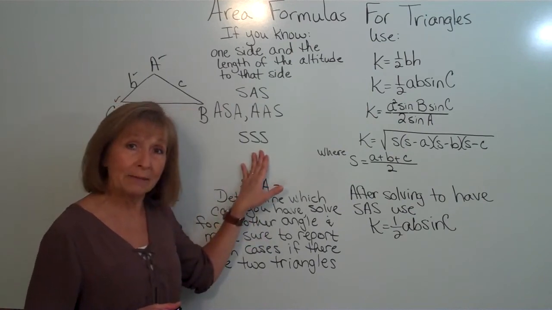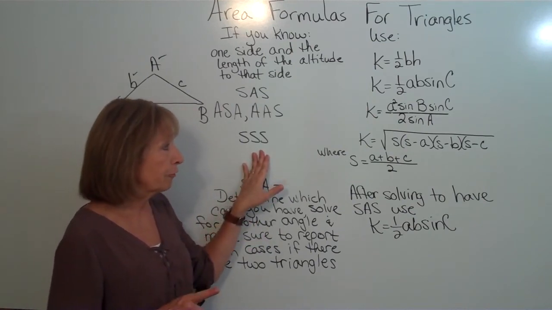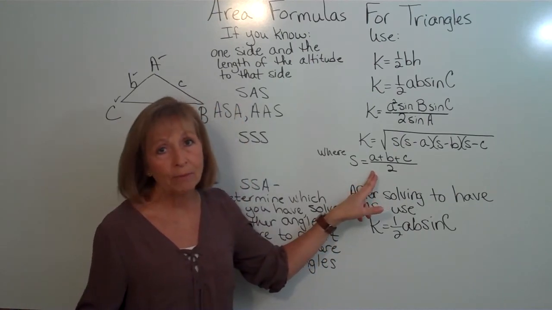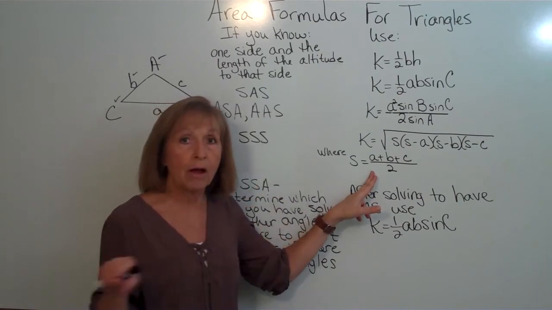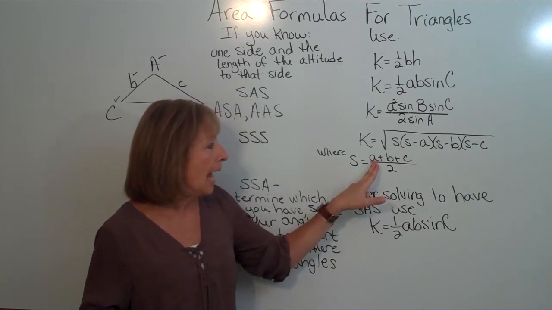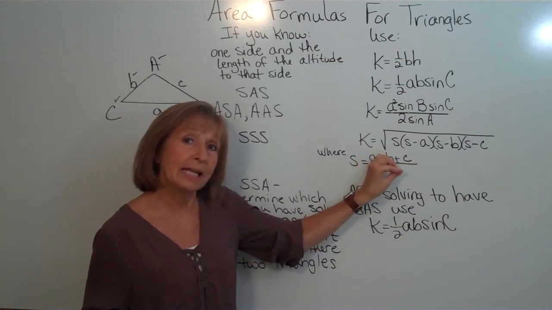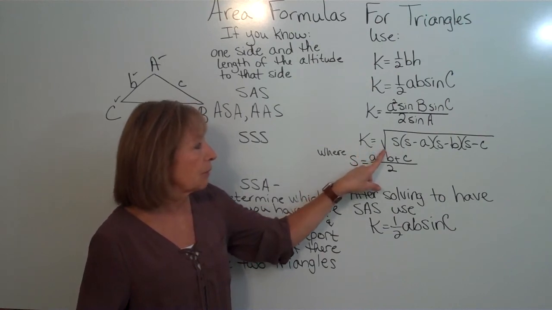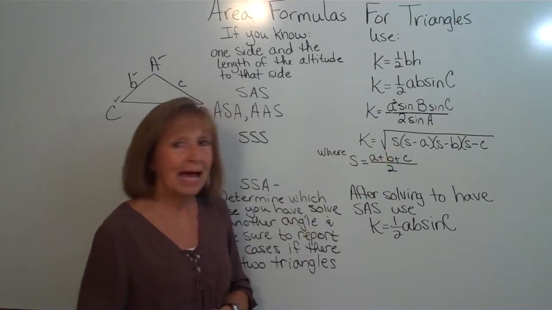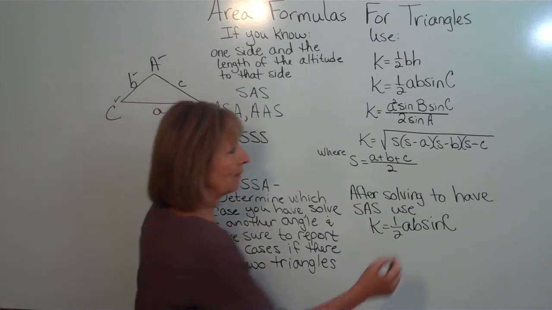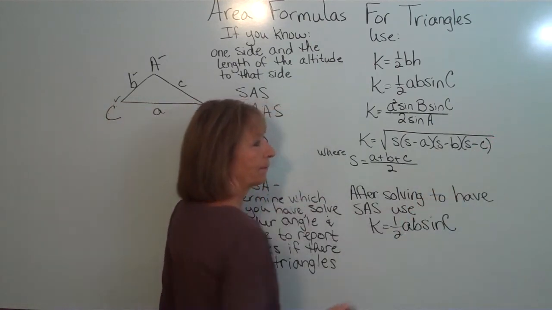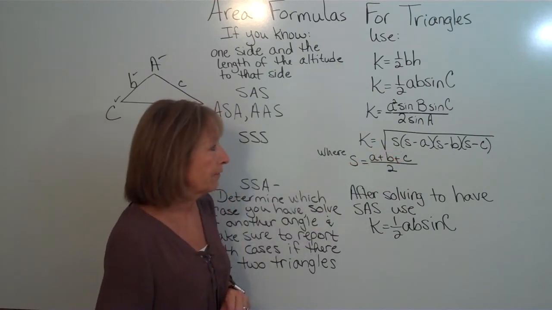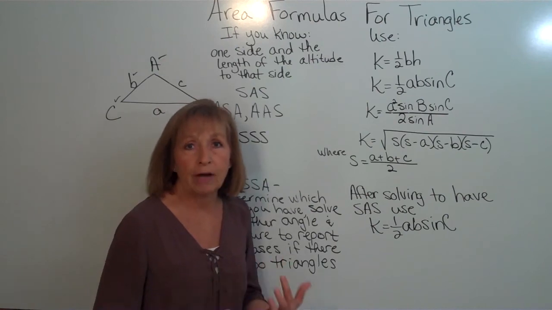But then after you check and make sure that that's true, you first find what's called the semiperimeter. And the semiperimeter is just halfway around the outside perimeter of the triangle. So you add the three sides together and divide by 2 to get what's called S, the semiperimeter. And then your area is equal to the square root of S times S minus a times S minus b times S minus c. And then you would want to simplify that radical as far as you can simplify it using the rules of radicals.